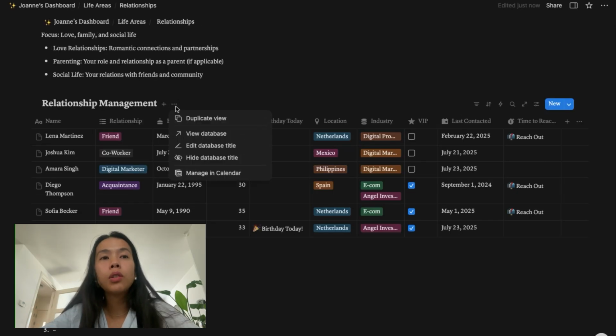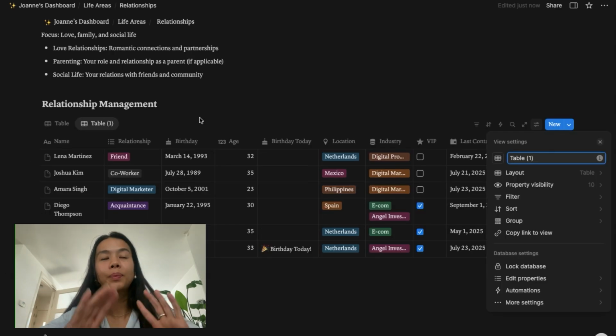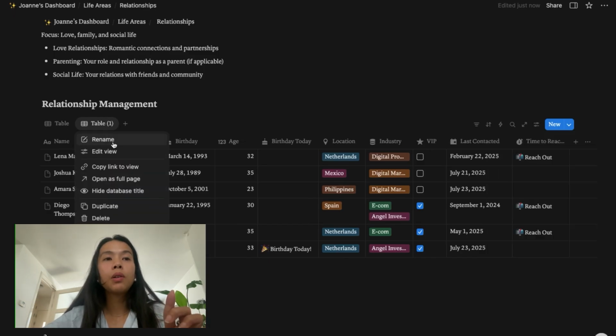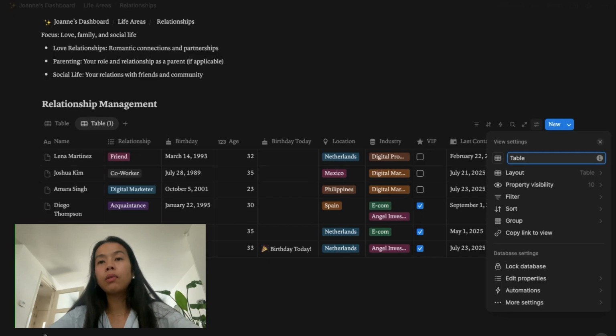Okay, I'm going to just do it here, duplicate view. It was in those three dot buttons here, duplicate view, and it's duplicated. Here we have the table one, the original table. This one we're going to rename, calling it birthdays today.